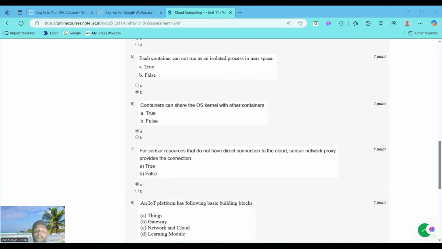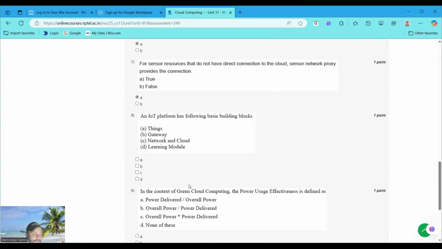Because a sensor network proxy acts as an intermediary, enabling sensors without direct cloud connectivity to communicate by aggregating and forwarding data, in sensor cloud computing. The correct statement is that proxies facilitate these connections. But B is incorrect because proxies are designed for this purpose. So we choose the correct option, that is option A. Now moving to question number 8.